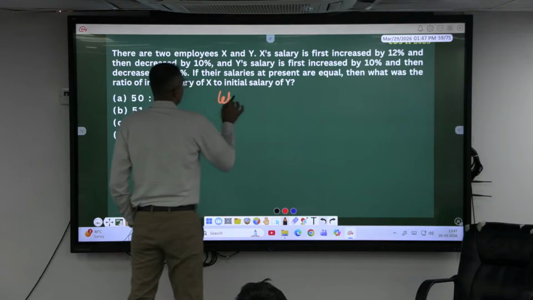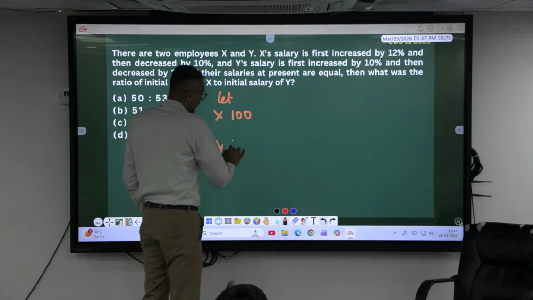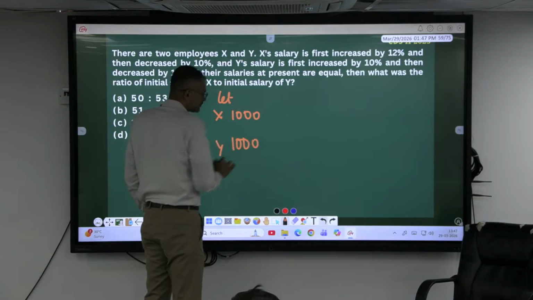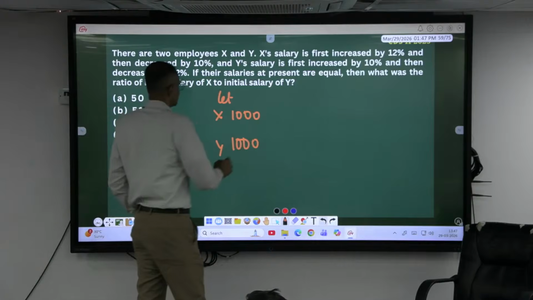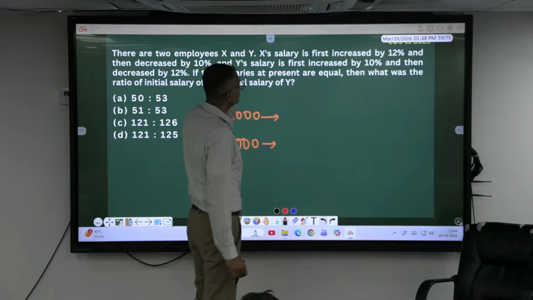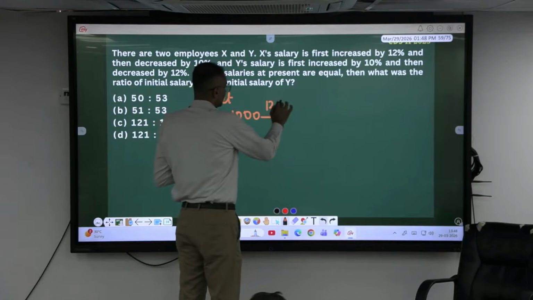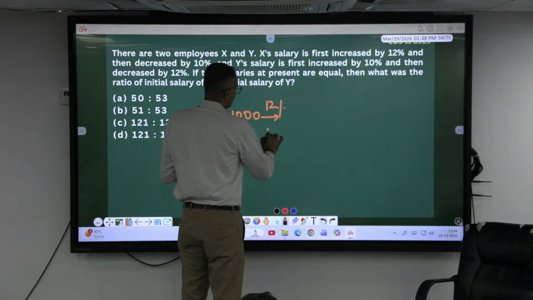Let us say how many people are there? X and Y. Let their salary be 100 and 100. In this case, I'll assume 1000. But let's see whether it's the same or not. X's salary is first increased by 12%, and Y's salary is increased by 10%.